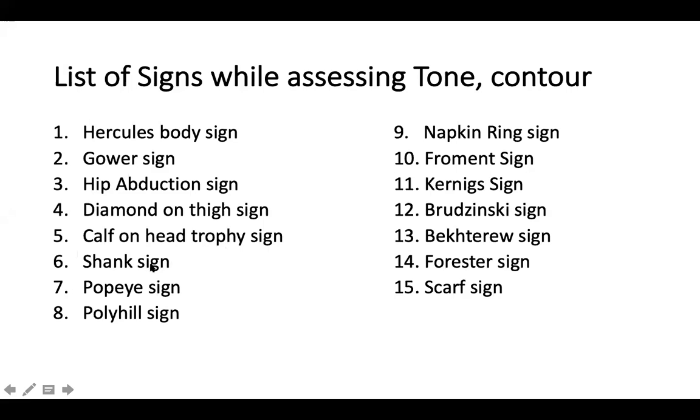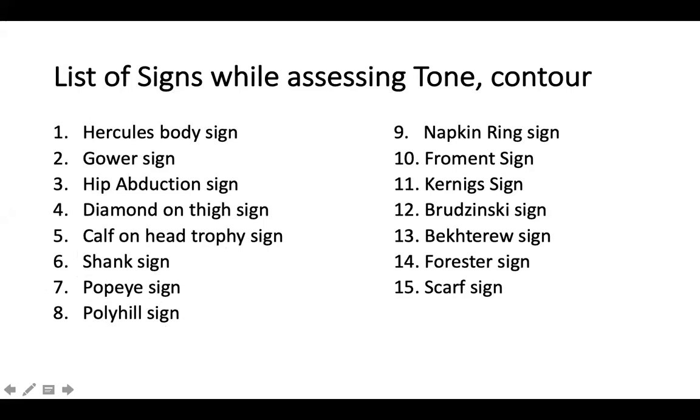Shank sign you see in a case of myotonic dystrophy where there is atrophy of the biceps, triceps and the distal forearm muscles. Where do you see Popeye sign? Popeye sign is because of atrophy of the biceps and hypertrophy of the forearm muscles, you see it in a case of facioscapulohumeral dystrophy. Polyhill sign is where multiple muscles like the sternocleidomastoids and deltoid are hypertrophied. Again, a Polyhill sign you see in a case of facioscapulohumeral dystrophy.